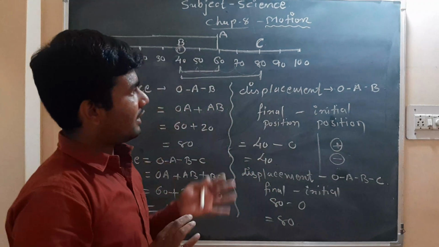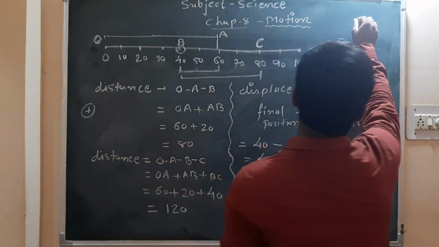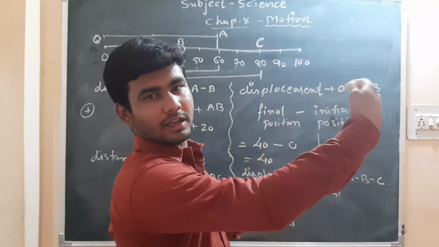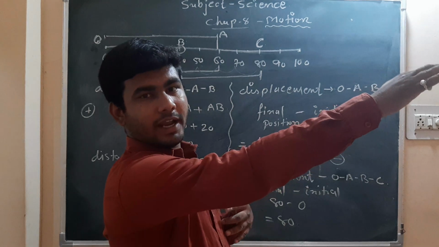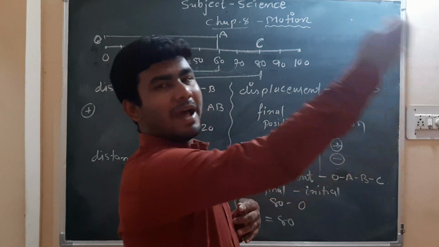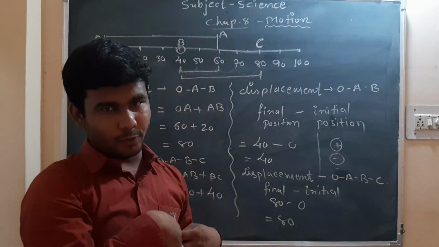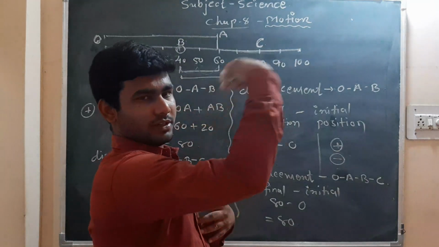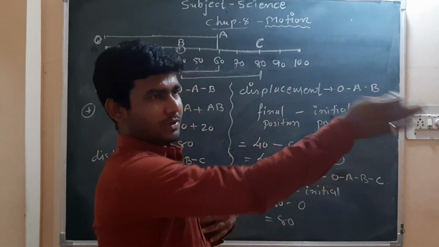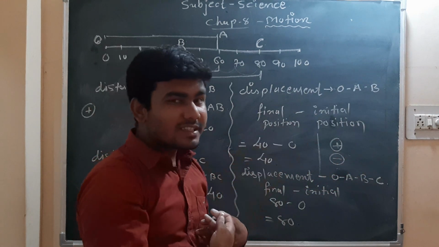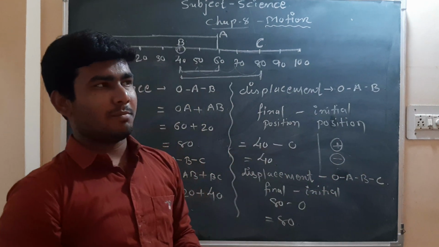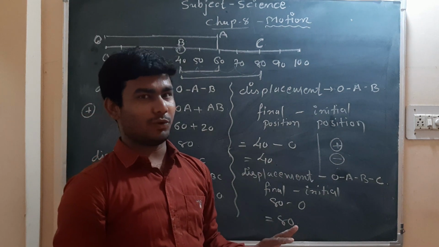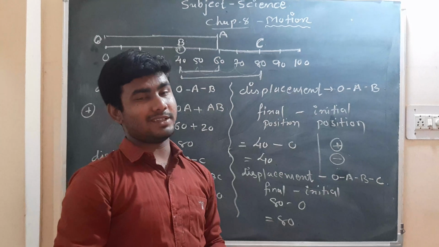Suppose we take another example. If I travel 10 kilometers north and come back 10 kilometers to my home, what is my total distance? It says 10 kilometers you went and 10 kilometers you came, so your total distance will be 20 kilometers. But what is my displacement? Have I changed my position? No. So my displacement will be 0.